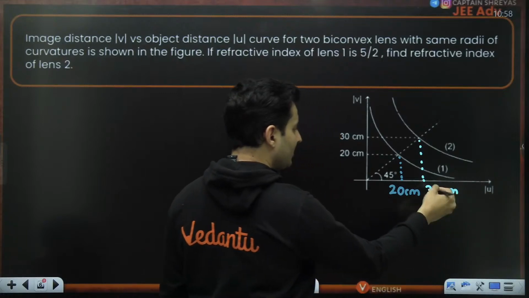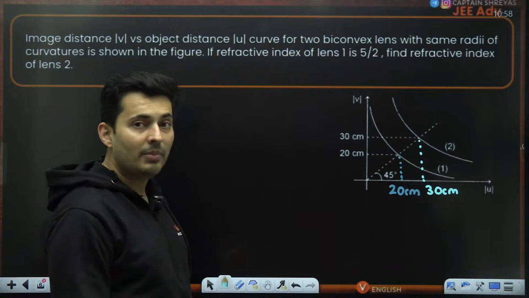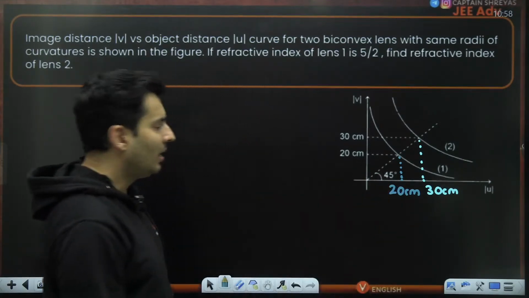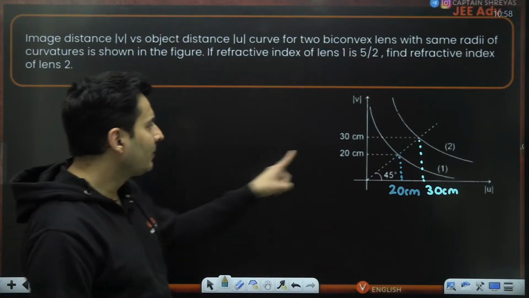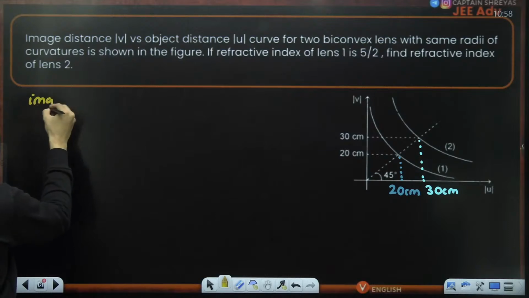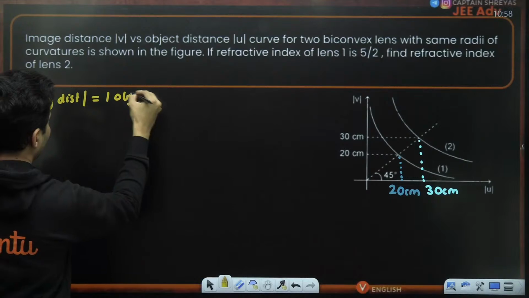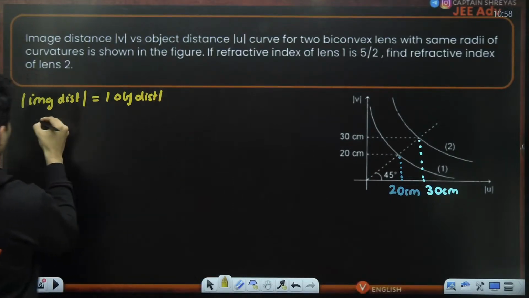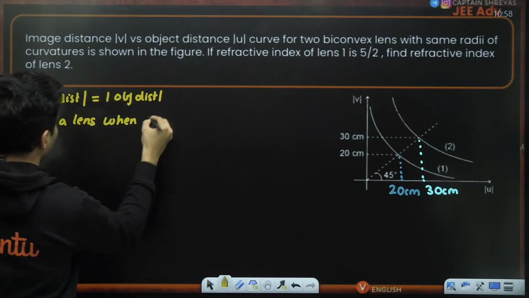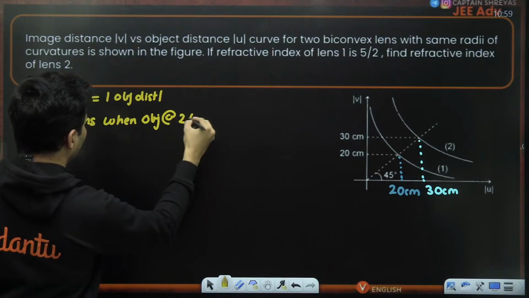This is object distance magnitude. This is the distance of the image magnitude. Oh, maybe I should use this to find out what is the focal length in every case. And by the way, there is a standard thing that the image distance magnitude always equals the object distance magnitude for a lens when the object is at double the focal length.